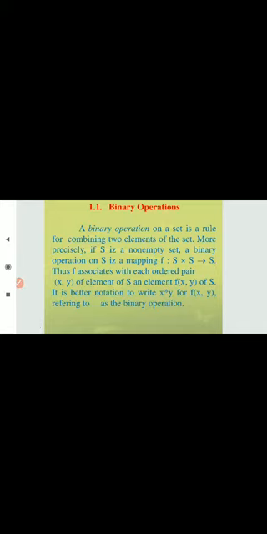Here S cross S is called the cardinality of set S.